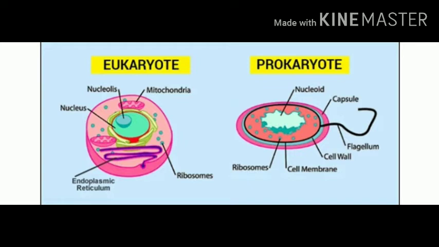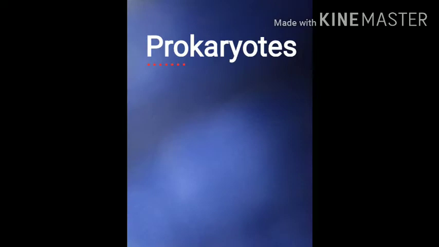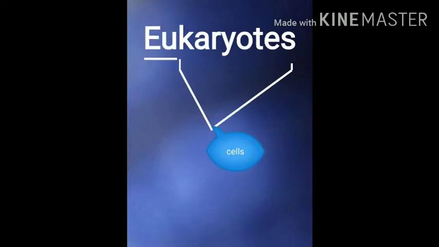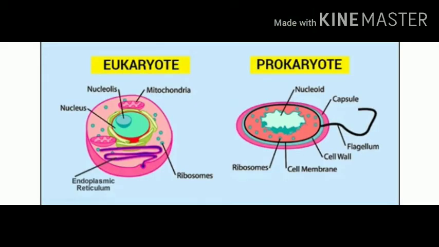Hey guys, today we'll talk about eukaryotes and prokaryotes. Coming to prokaryotes, pro means primitive, which means very primary or not well developed, and karyotes means cells. So together, prokaryotes means primary or primitive cells. And coming to eukaryotes, eu means well developed and karyotes means cells, which means well developed cell, different from prokaryotic.